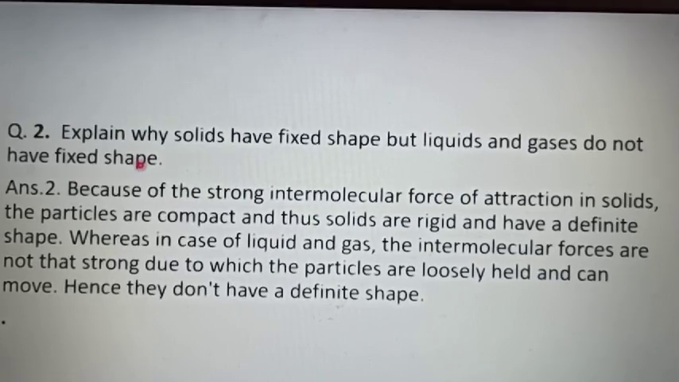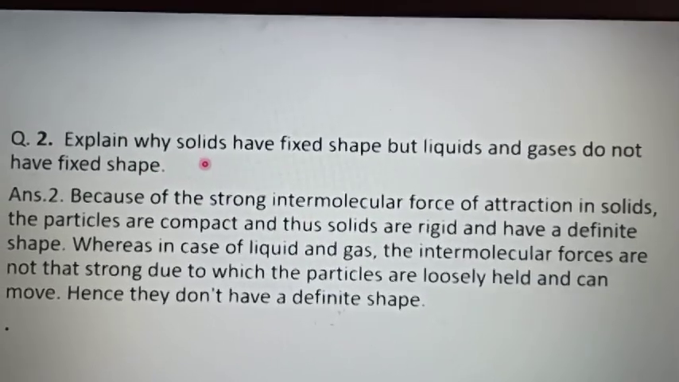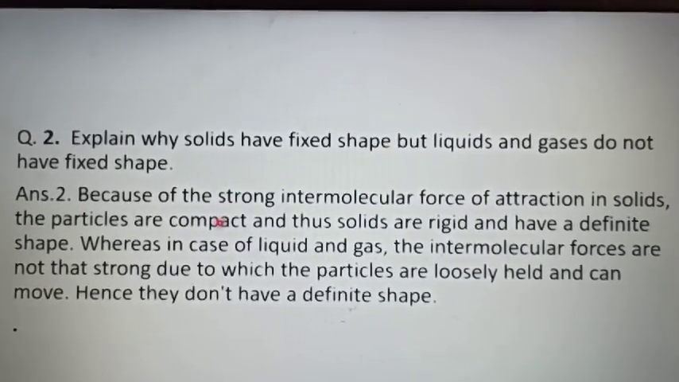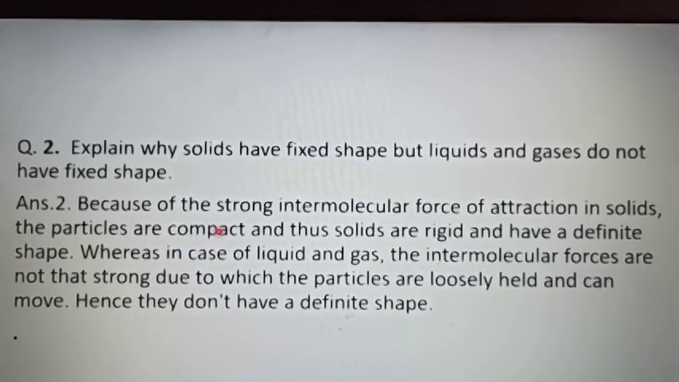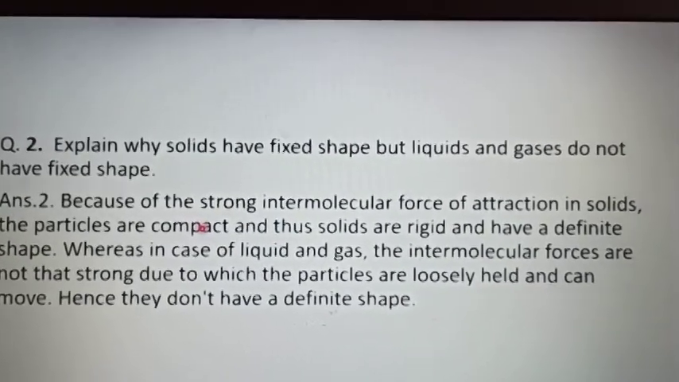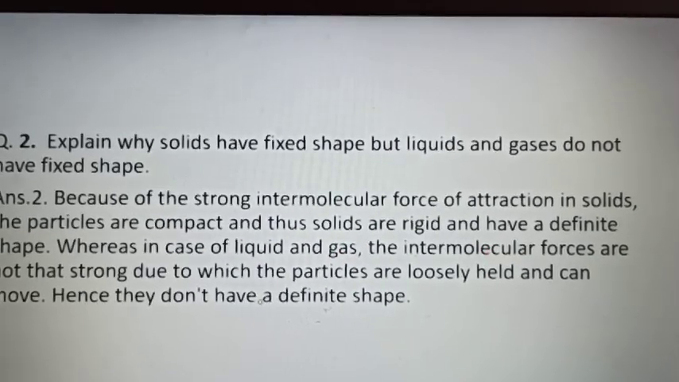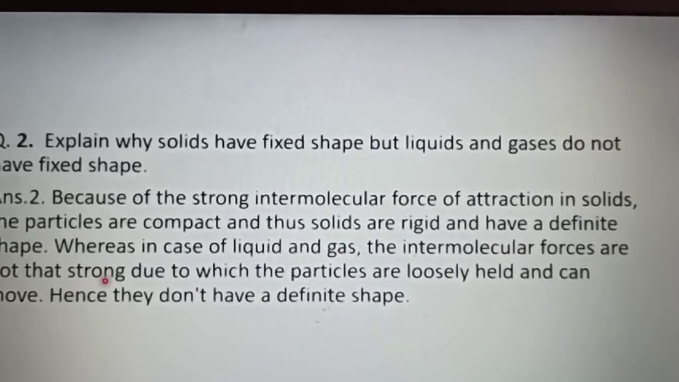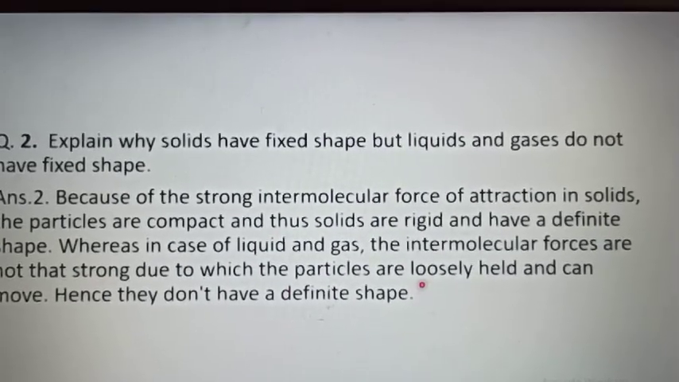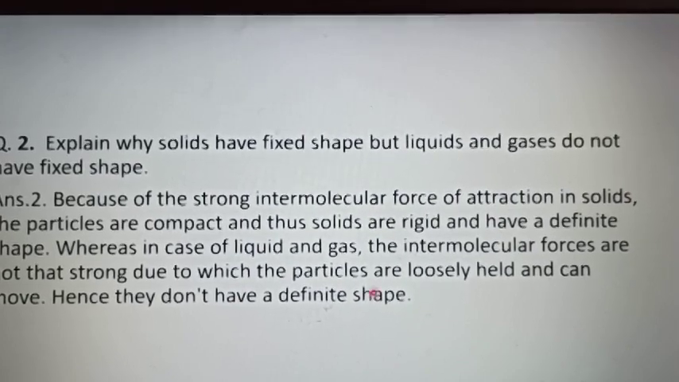Next question, explain why solids have fixed shape but liquids and gases do not have fixed shapes. You know, solids have the particles very close to each other. They are very compactly arranged. So that is why the solids are rigid and have a definite shape, whereas in case of the liquids and gases, the intermolecular forces are not too strong, and because the particles are loosely arranged, they do not have a definite shape.